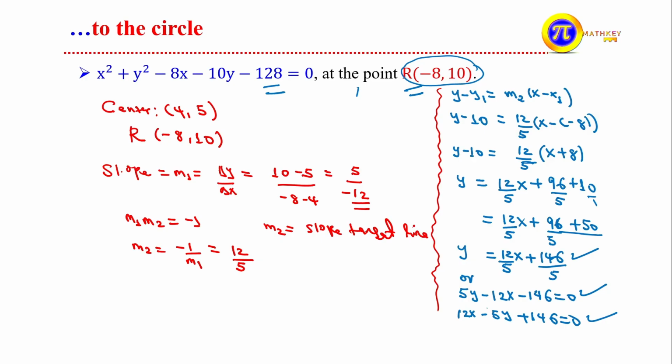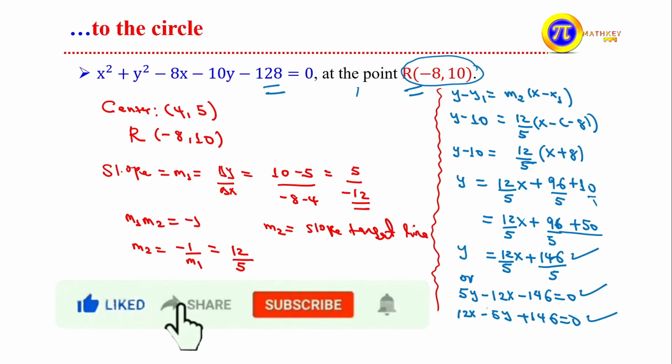First, you find the center of the circle. After you find the center, we need the slope of the line passing through the center and the point of tangency. After finding that slope, the slope of your tangent line is the negative reciprocal of it. Once you have the slope and a point, apply the form y minus y1 equals slope times x minus x1 to find the equation of the tangent line.